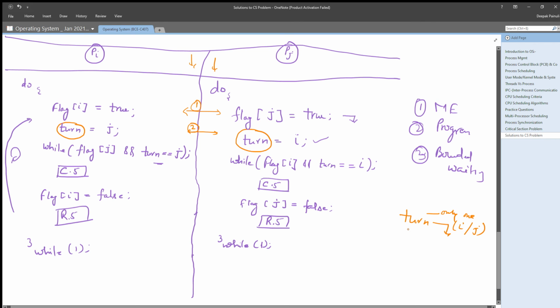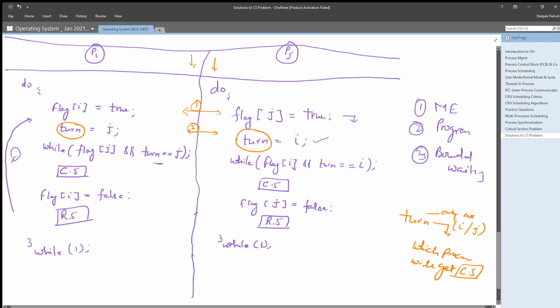So what is turn doing? Turn is defining which process will get the critical section. If both processes try to assign different values to turn, the system will take up only one value.